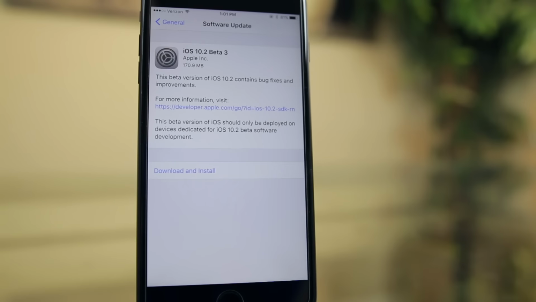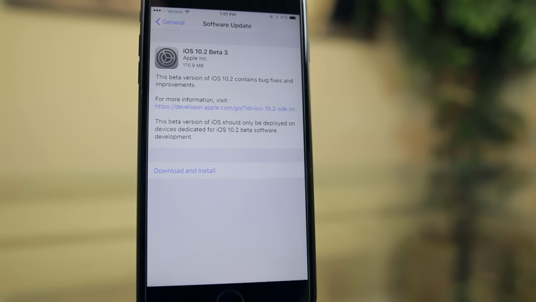So that's pretty much it for iOS 10.2 Beta 3. Not much at all. Like I said, it's a very small update. There is a new feature, which is the Messages effect, but mostly it's just bug fixes and pulling the SOS and things like that. So nothing crazy, but again, I just want to keep you guys as up to date as possible on these new iOS releases.